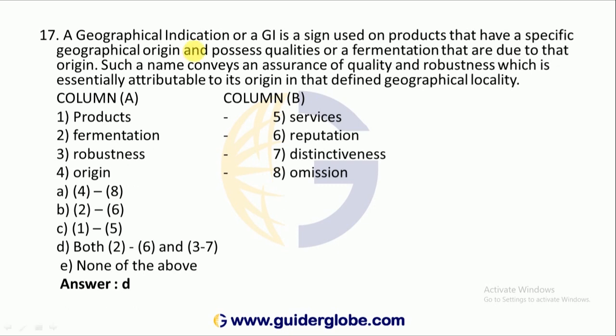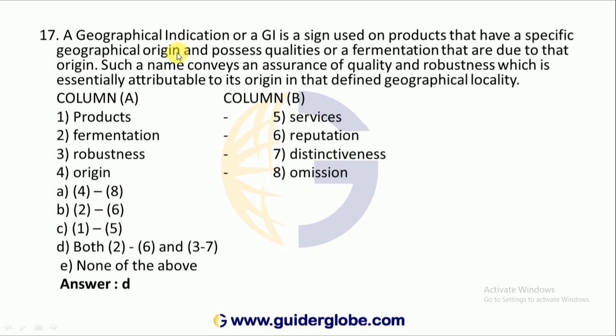A geographical indication, that is called a GI. Expansion of GI is geographical indication. A GI is a sign used on products that have a specific geographical origin, just like we give the ISI brand mark, no?